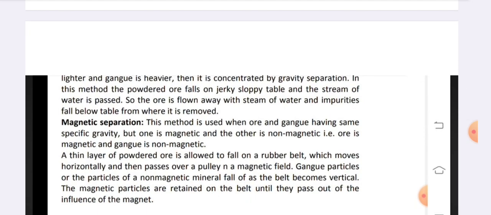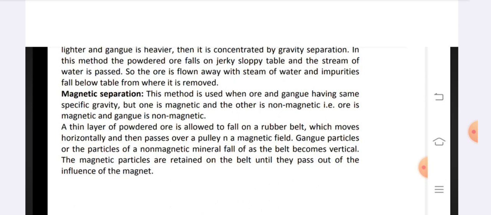In this method, the powdered ore falls on a sloping table and a stream of water is passed, so the ore is flown away with the stream of water and the impurities fall below the table from where they are removed.